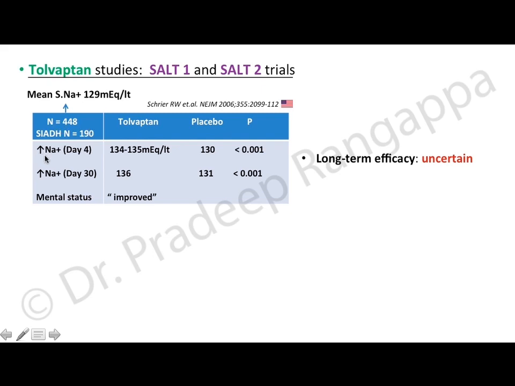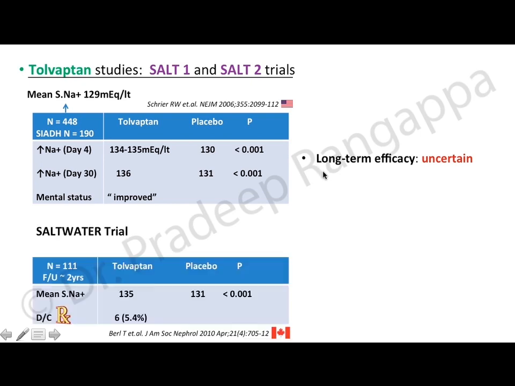If you look at the sodium increase at day 4 with tolvaptan, it was 134 to 135 when compared to placebo of 130, and that was statistically significant. So when tolvaptan was used in comparison to placebo, the sodium increase was significantly better. They also looked at sodium increase at day 30, and even that was significantly better when compared to placebo. Even the neurological status significantly improved in the tolvaptan group. But in this study, long-term efficacy was uncertain.